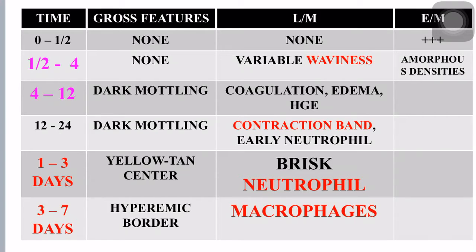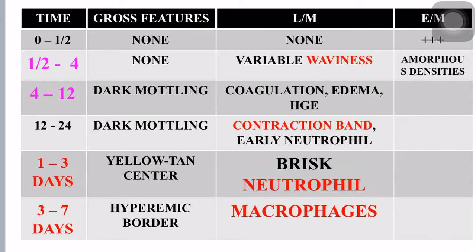Coming on to time, in 0 to half hour after myocardial infarction, grossly you will not see any changes, and light microscopy also will not show any changes, except for few changes in electron microscopy in the form of cellular swelling. And half an hour to 4 hours there will not be any changes in gross feature, whereas light microscopy will show you variable waviness of cardiac muscle fibers and electron microscopy will show you amorphous densities.